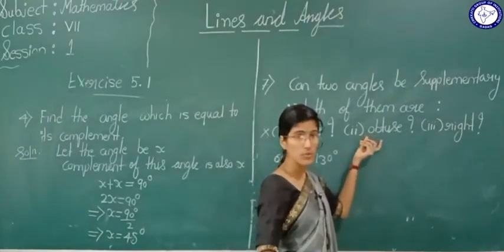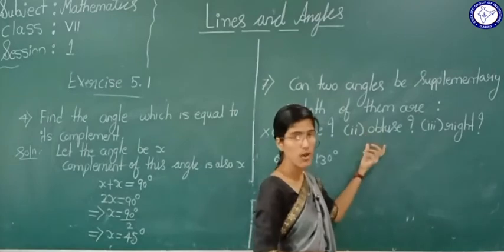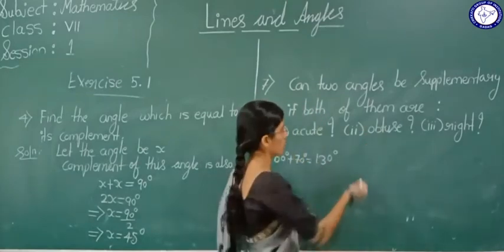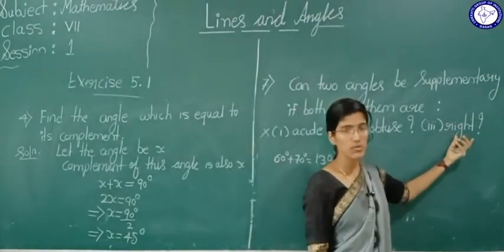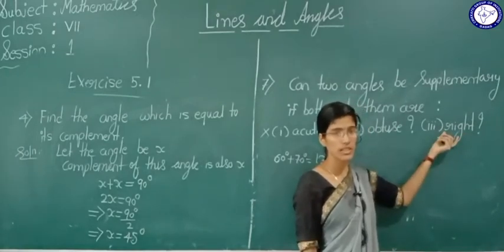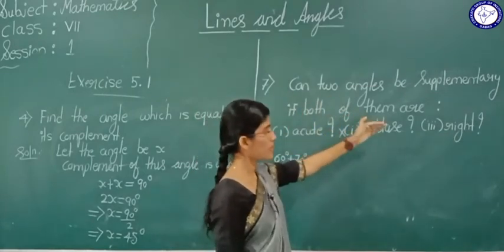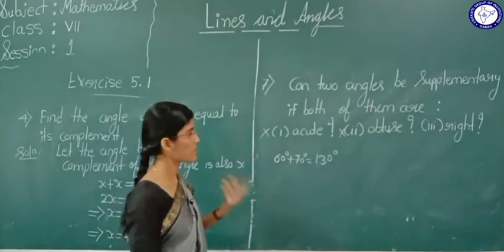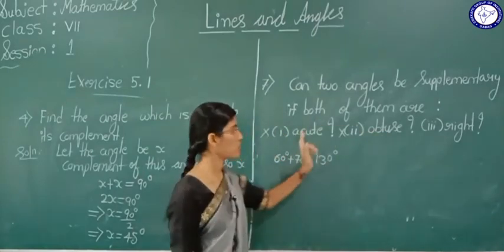Okay. Now what about obtuse angle? If you take two obtuse angles, is it possible to get 180 degree? No. So what about right? If you take two right angles, is it possible to get 180 degree? Yes, because 90 degree plus 90 degree is 180 degree. What can we tell here? Can two angles be supplementary if both of them are right? So two angles are supplementary if both of them are right, not acute or obtuse.